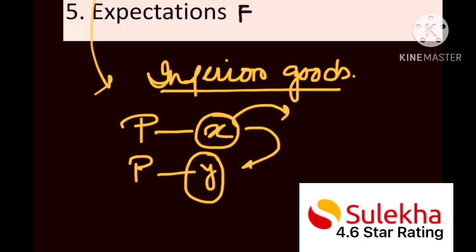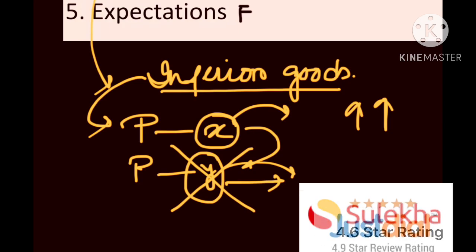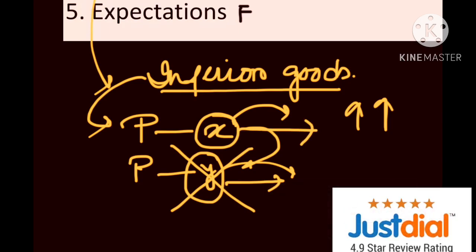Now if income is increased, what do we generally expect? Income increases, so the product Y will create more demand in the market, as per normal goods, because if your income increases, your purchasing ability will increase and you will purchase more of product Y. But in the case of inferior goods, listen very carefully: if your income increases, that particular product Y will immediately become an inferior product for you, because now you are able to purchase product X. Like now you have the ability to buy the iPhone.